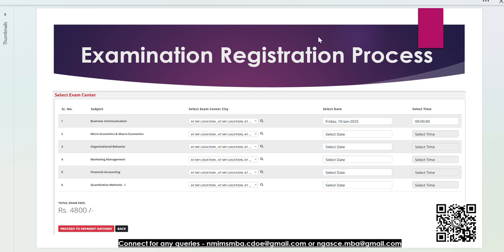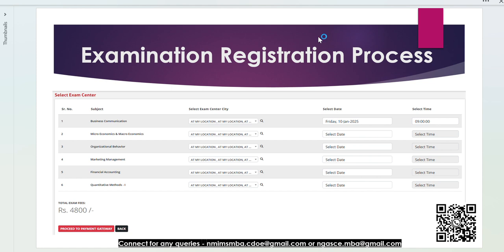Then you need to select the date and the slot we discussed earlier, the morning slot, afternoon slot or the evening slot. For all the six exams, you can select the exam center, the exam date and the exam time. For one exam, the charge is 800 bucks. So for six subjects, it's 4800. That will be the total exam fee. And after that, you can proceed to the payment gateway. It will go to the payment, and you just need to initiate the payment.